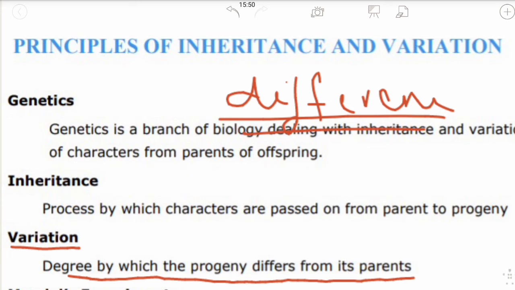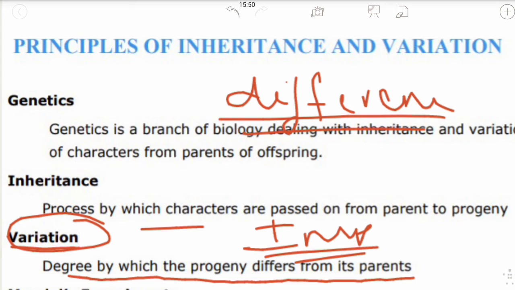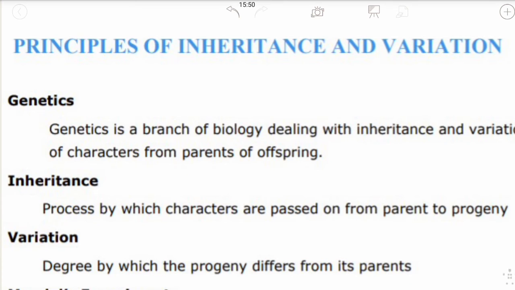These variations are very important because they will help you to survive in any condition, in any harsh condition. Survival is mainly enhanced by variation. What is variation? It is the difference between the parent and the progeny, or the degree by which the progeny differs from its parents.